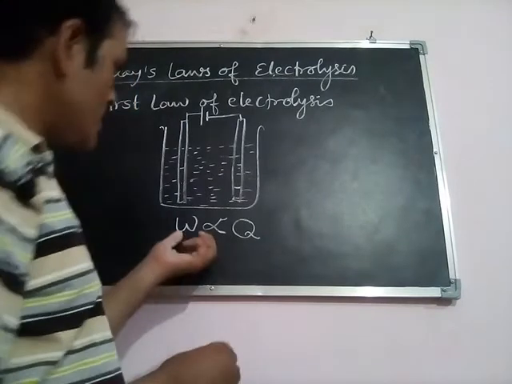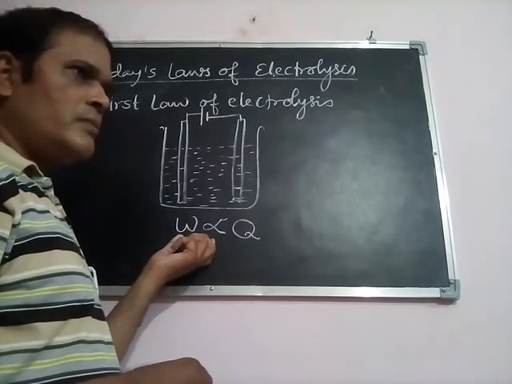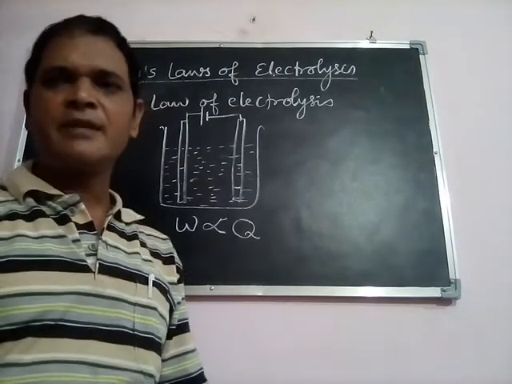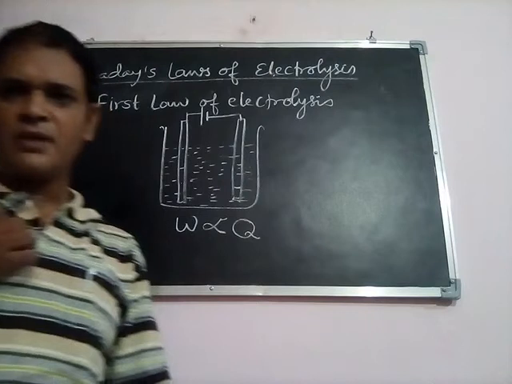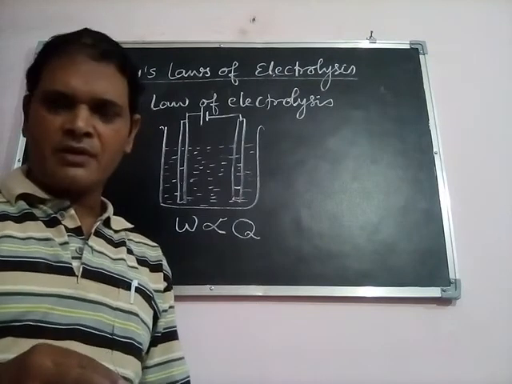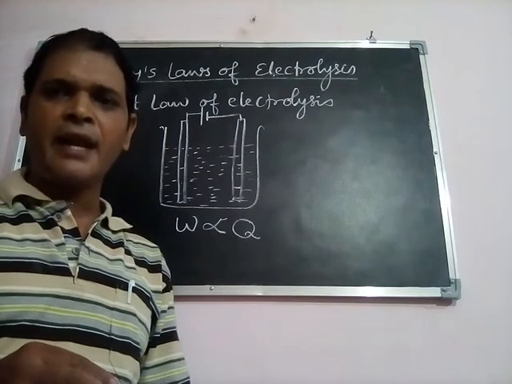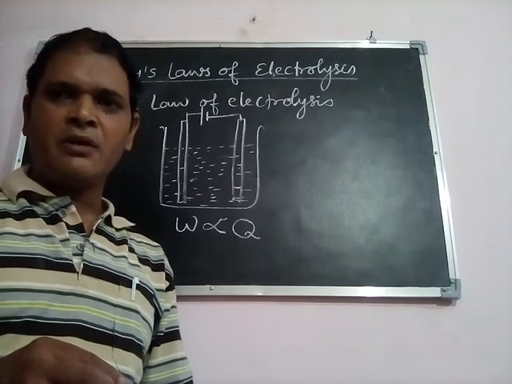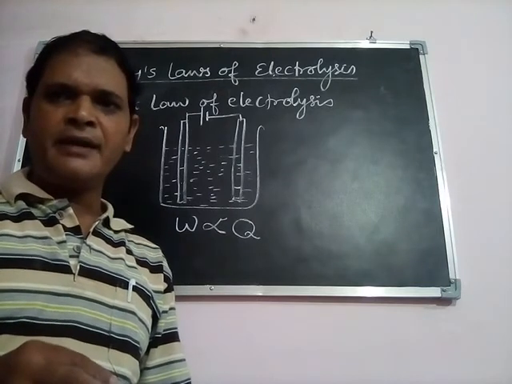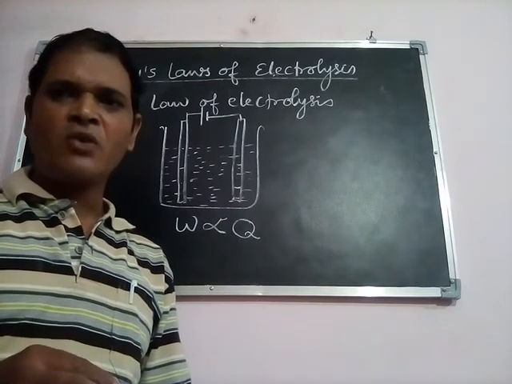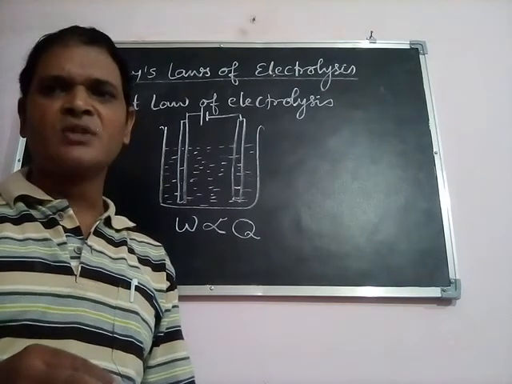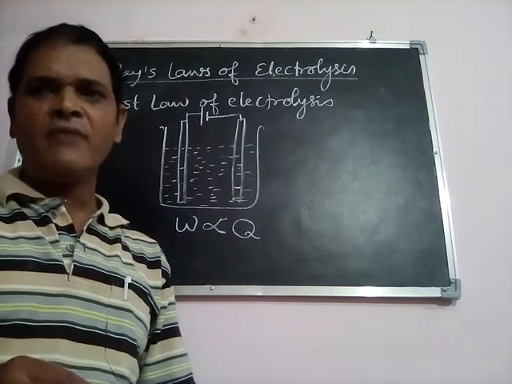So here we can now say what will be the statement of Faraday's first law of electrolysis. According to this law, the amount of chemical reaction which will take place at any electrode on passing the electric current will be directly proportional to the mass or weight of the substance generally deposited on that electrode. This is known as Faraday's first law of electrolysis.